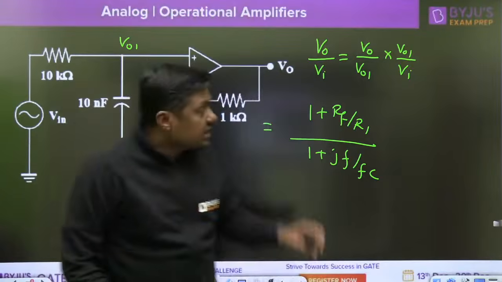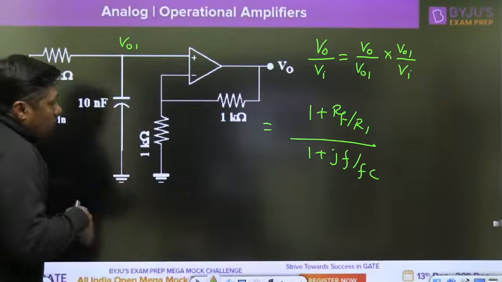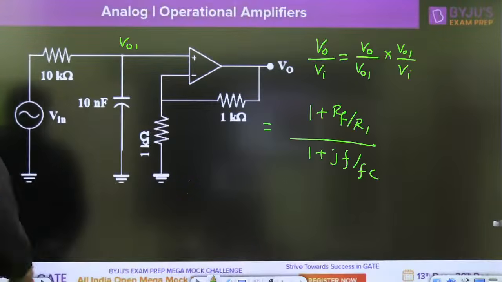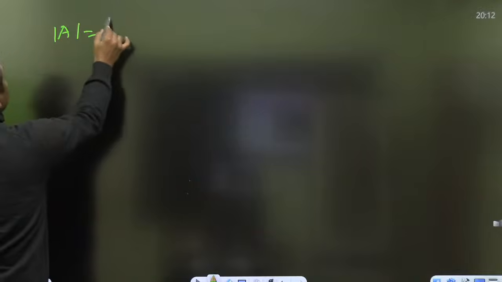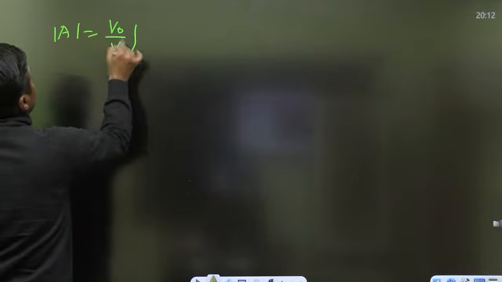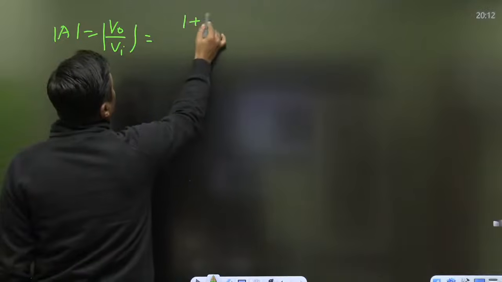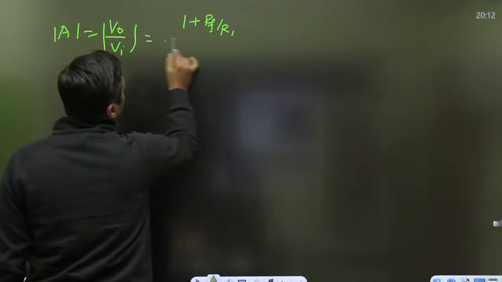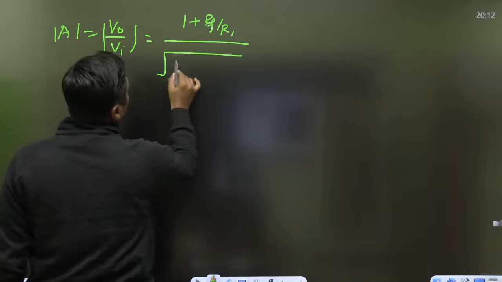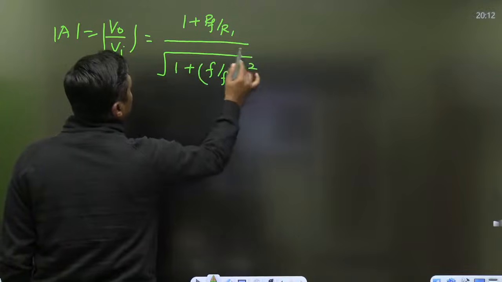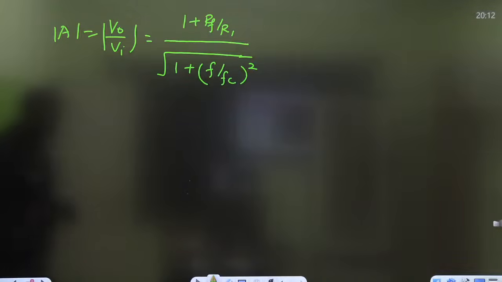Once you get the standard formula, this is V0 by Vi. What is the magnitude of this gain? The magnitude of this gain will be equal to 1 plus RF by R1 divided by the standard formula, root over 1 plus F by Fc squared. Here Fc is the cutoff frequency. Now, what is asked?